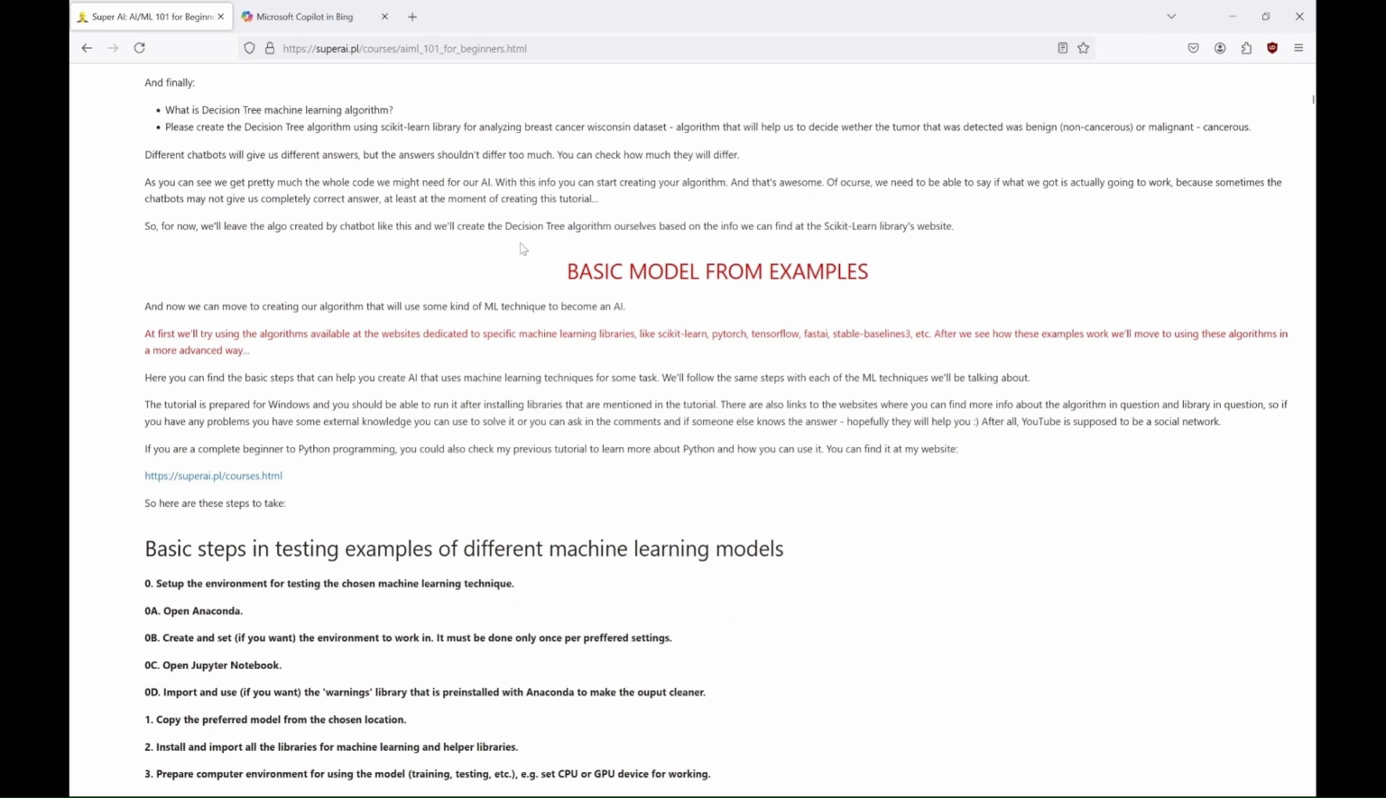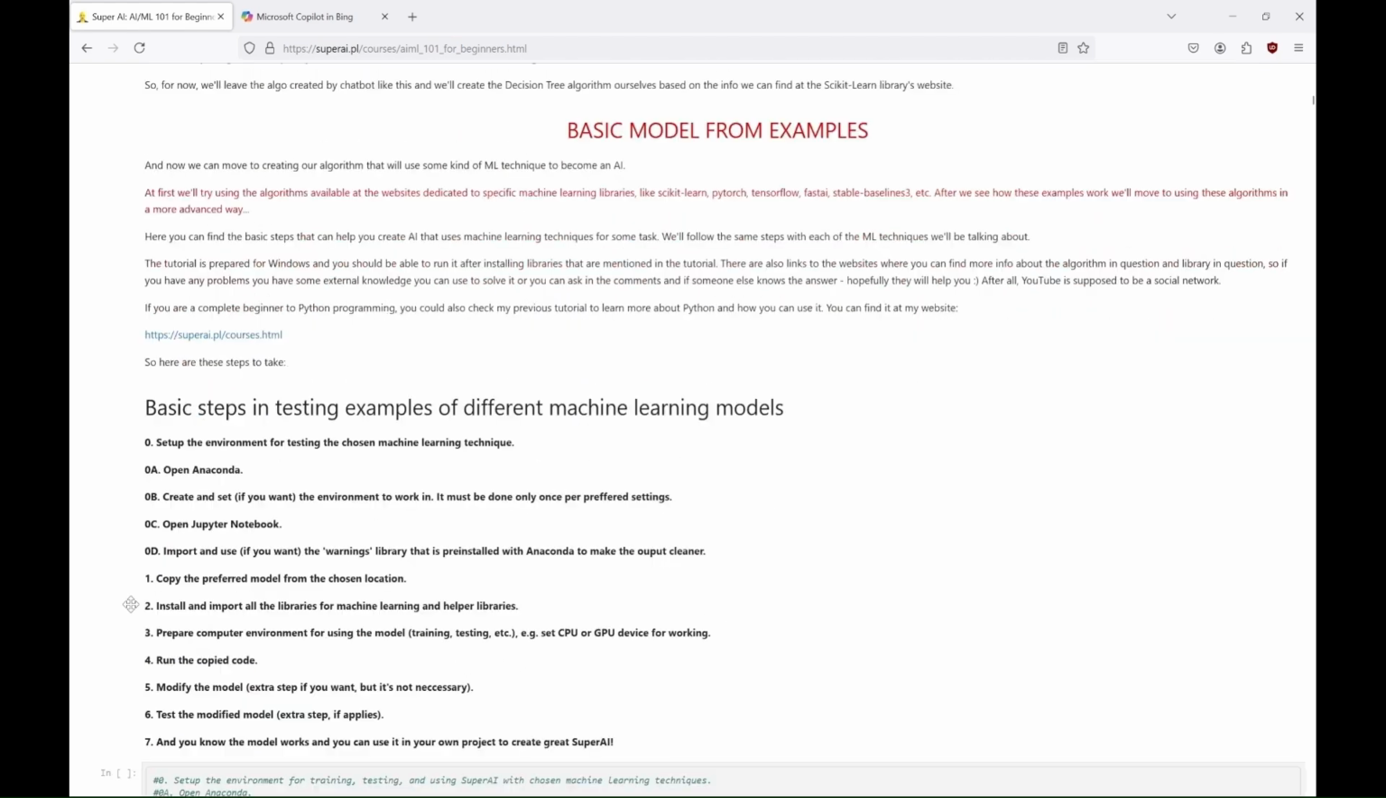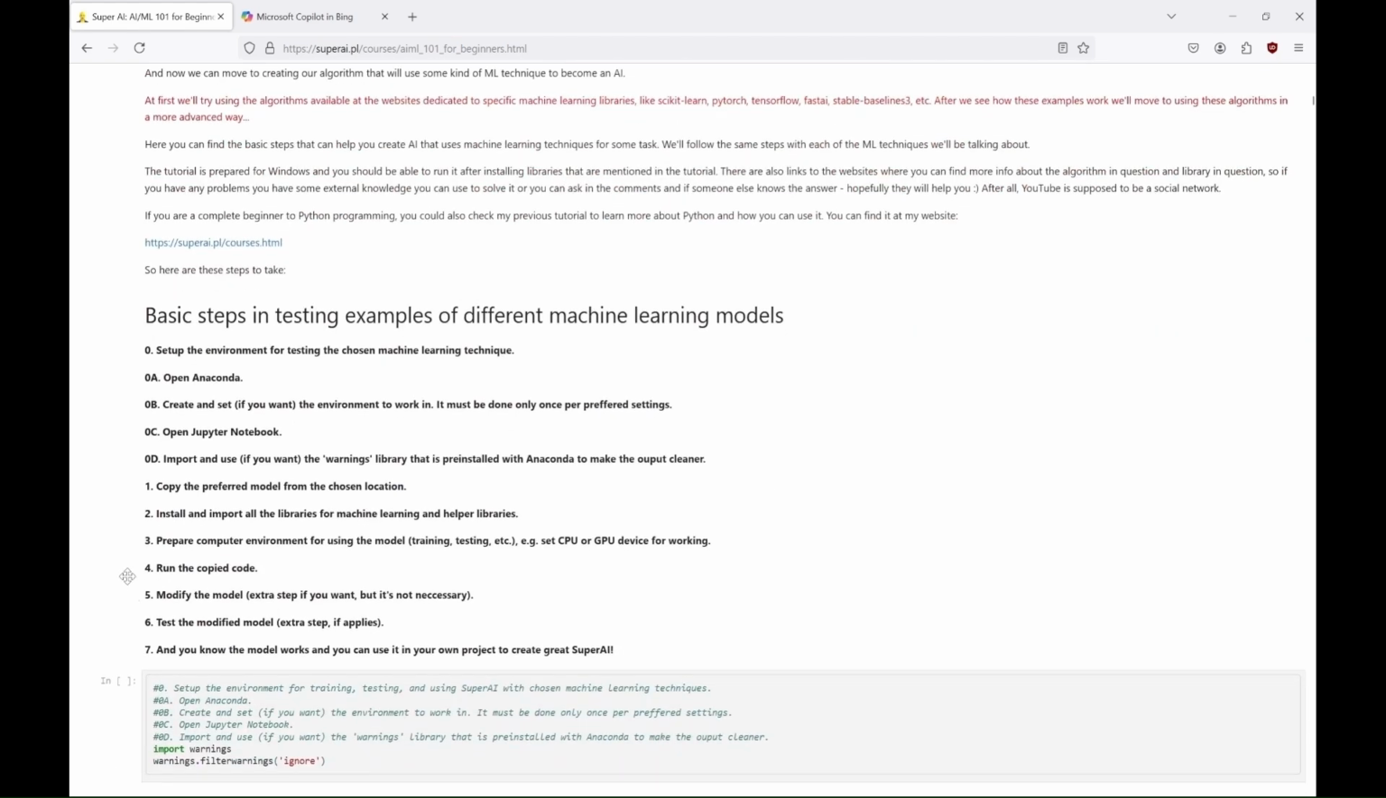Okay, so now when we have Anaconda installed, here you can find the basic steps that can help you create AI that uses machine learning techniques for some task. We'll follow the same steps with each of the ML techniques we'll be talking about. The tutorial is prepared for Windows, and you should be able to run it after installing libraries that are mentioned in the tutorial. There are also links to the websites where you can find more info about the algorithm in question and library in question, so if you have any problems, you have some external knowledge you can use to solve it, or you can ask in the comments, and if someone else knows the answer, hopefully they will help you. After all, YouTube is supposed to be a social network.